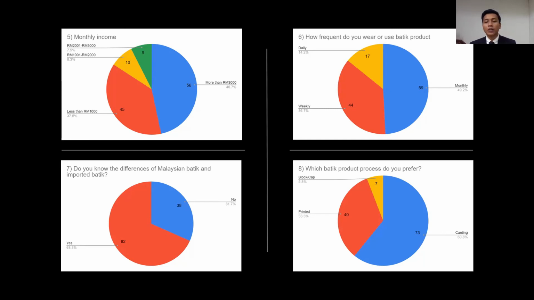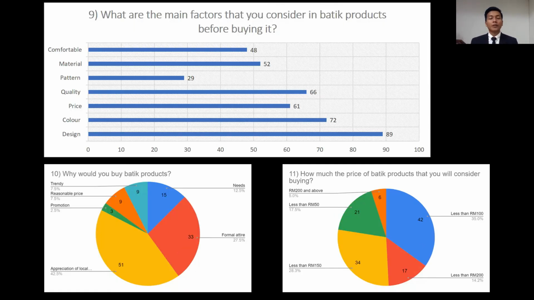Number 8, batik product that our respondent prefer, which is canting. Number 9, the main factor that our respondent consider before buying batik product. And the result is they consider design the most. Number 10, why our respondent would buy batik product, and the most answer is appreciation of local products. Number 11, how much batik product that they will consider buying. So the most is less than 100 ringgit.